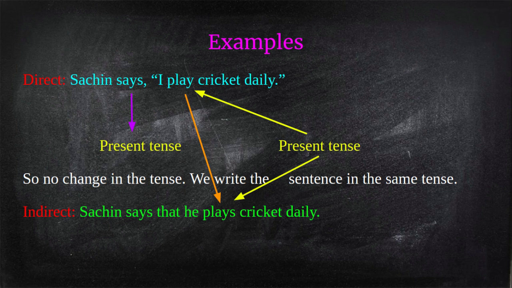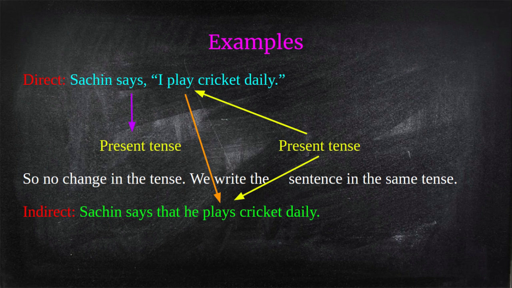Why did play become plays? Because he is singular. With singular in simple present tense, we put s after the verb's first form. Why is it not with I? Because I is a special case.